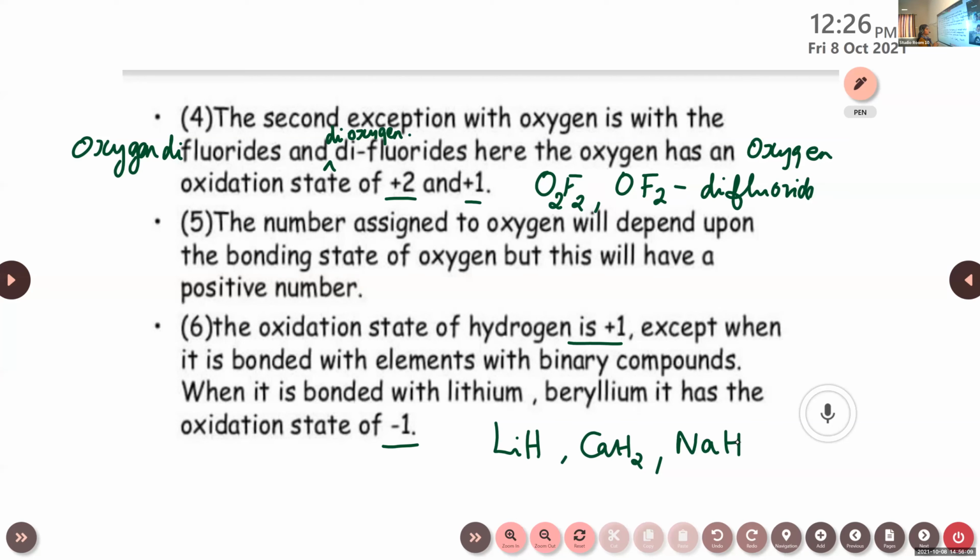So the oxidation state of hydrogen is +1, that's in general, except when it is bonded with elements in binary compounds. When it is bonded with lithium, beryllium, calcium, sodium, etc., it has the oxidation state of -1 because these elements are more electropositive than hydrogen. That's the reason.